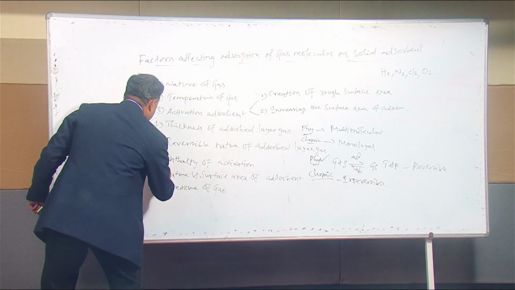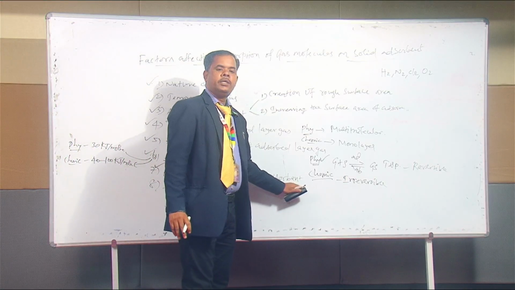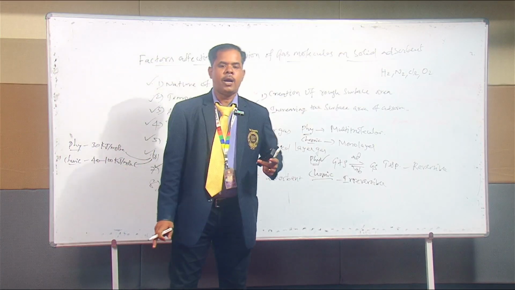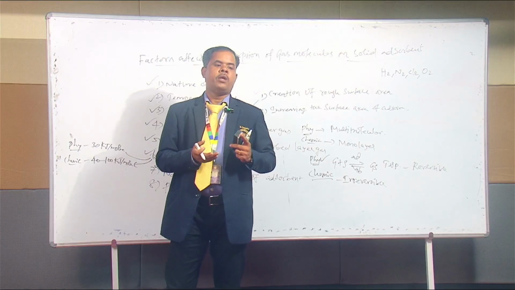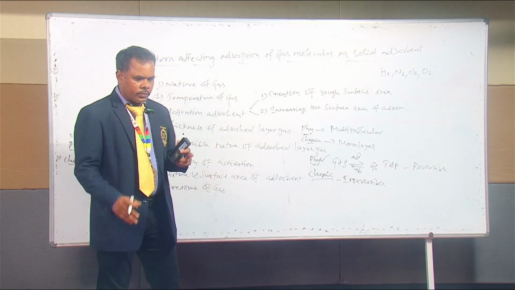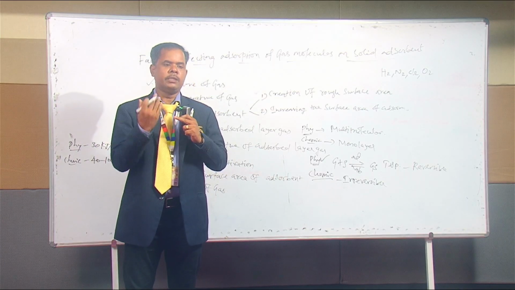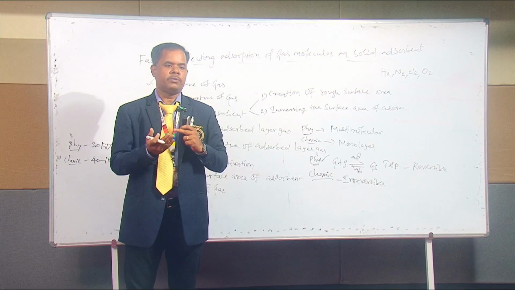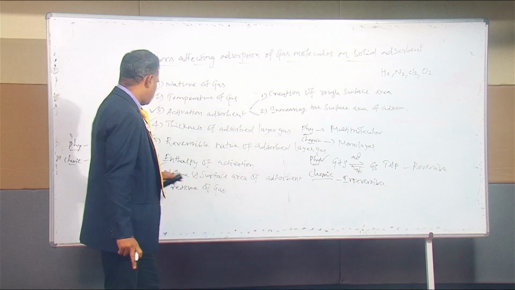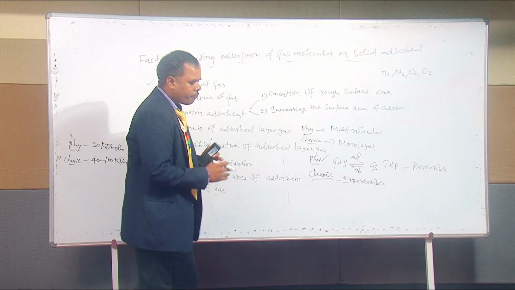The next factor is the nature and surface area of the adsorbent. It plays a major role in determining the rate of adsorption. The greater the surface area, the greater the adsorption, because if the adsorbent possesses a higher surface area, it will increase the rate of adsorption. Next, the number of pores.